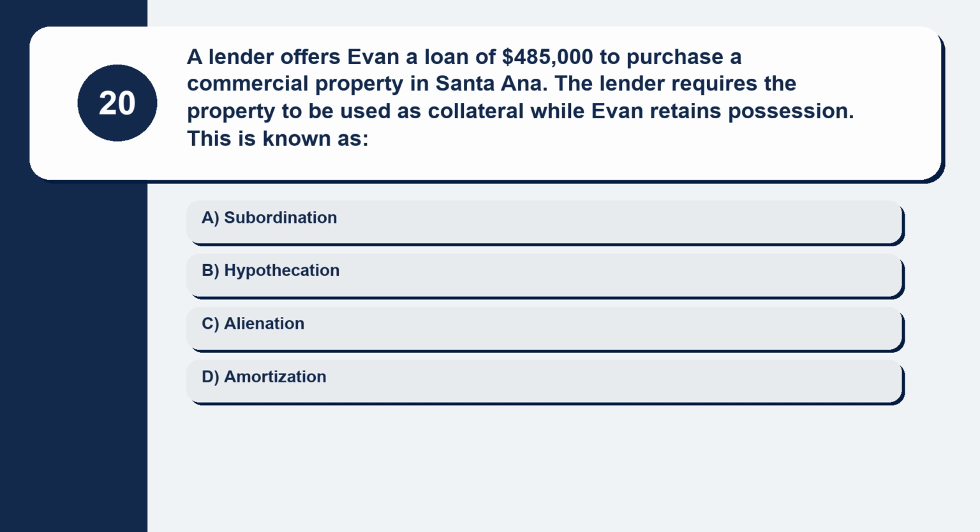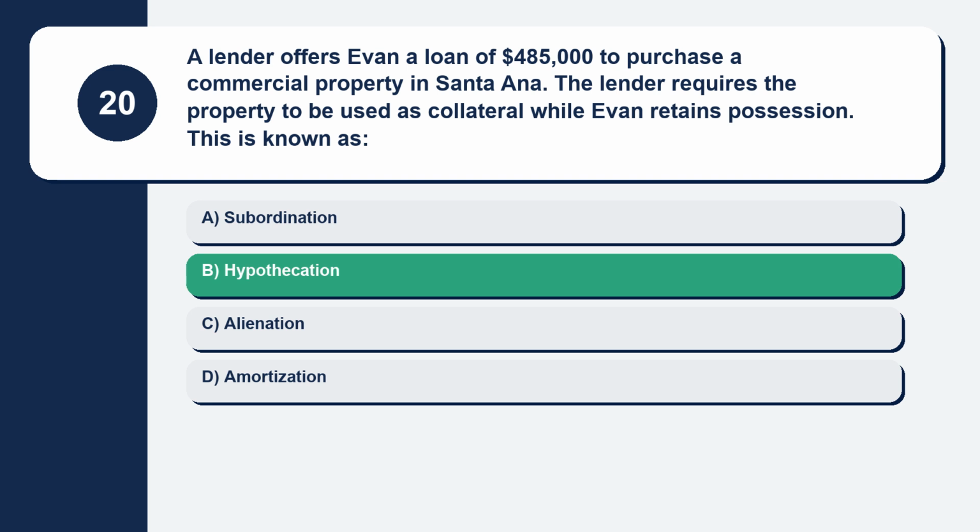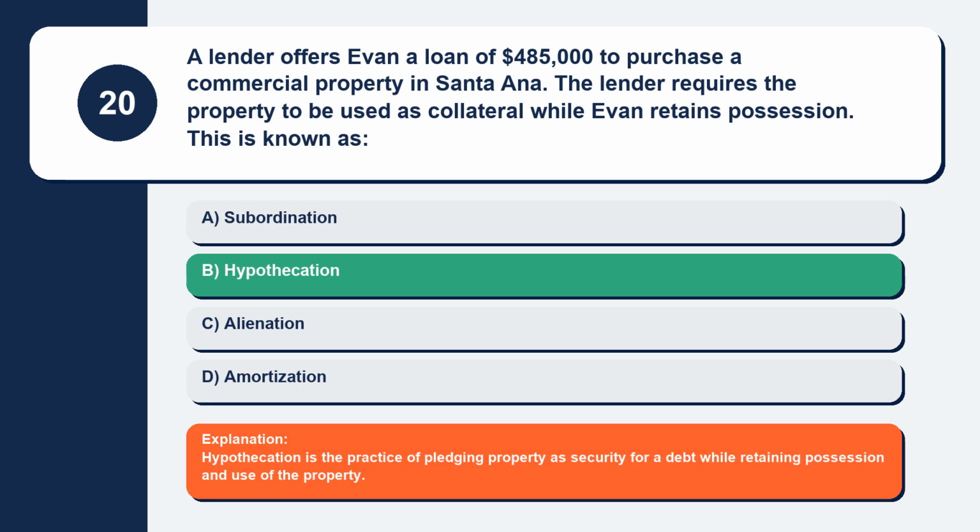Question 20. A lender offers Evan a loan of $485,000 to purchase a commercial property in Santa Ana. The lender requires the property to be used as collateral while Evan retains possession. This is known as. Here are your options. Option A, subordination. Option B, hypothecation. Option C, alienation. Option D, amortization. The correct answer is option B, hypothecation. Explanation: hypothecation is the practice of pledging property as security for a debt while retaining possession and use of the property.